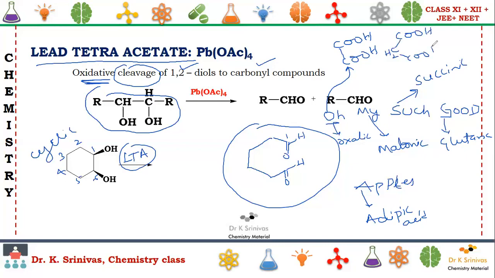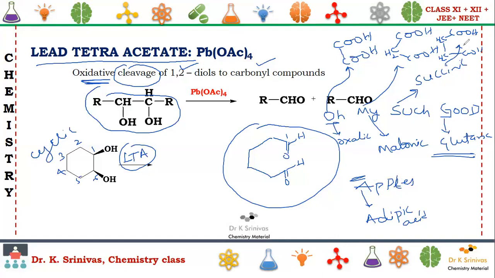So this is nothing but malonic acid. If you are adding one CH2, it is nothing but malonic acid. If you add one more CH2 in between, CH2, here CH2, CO, this is nothing but succinic acid. In similar fashion, if you increase one more, it is glutaric. If you increase one more, it is adipic acid.